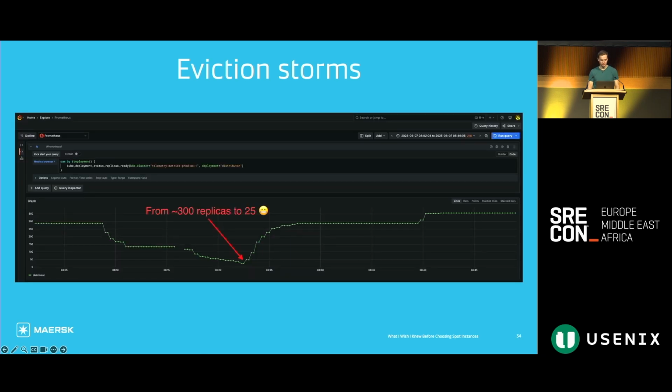Here's an example from another eviction storm where our distributor deployment, which we usually run about 300 replicas of, goes all the way down to 25 replicas during a storm because replicas are evicted faster than they can be spun up. And clearly, if it normally takes us about 300 pods to handle the load, then 25 pods are not going to cut it. And we're going to see some sort of regression in the work that's being done by this deployment.